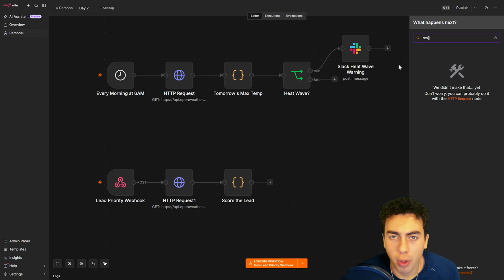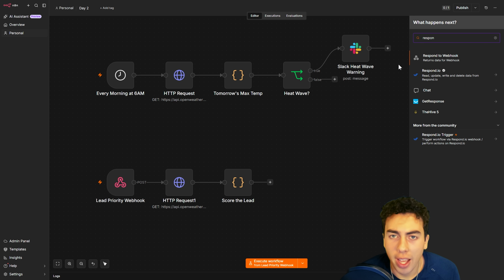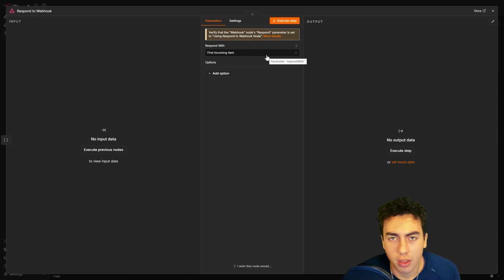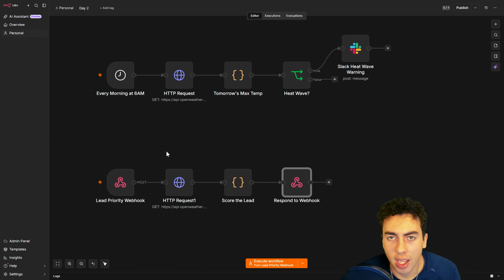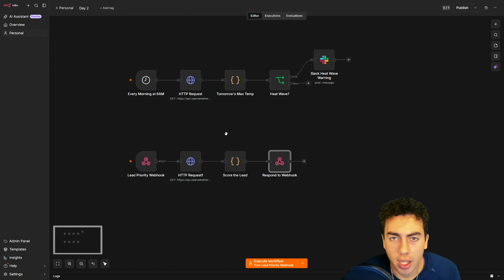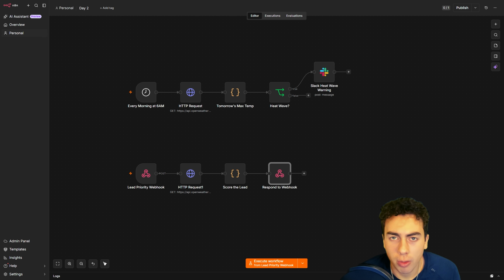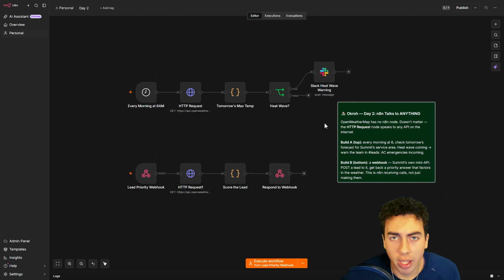Last node in the chain, respond to webhook. Whatever called us gets a real actual answer sent back. The priority level, and well under a second. This is n8n acting as its own tiny API. Summit's future website, a phone system, a completely separate workflow, even an entirely different business altogether. Anything on the internet that can send a web request can now ask, how urgent is this, and get back a genuine answer instantly. That's the whole trick behind connecting n8n to anything that isn't sitting in the official node list. An API is you asking a question, a webhook is something else asking you.